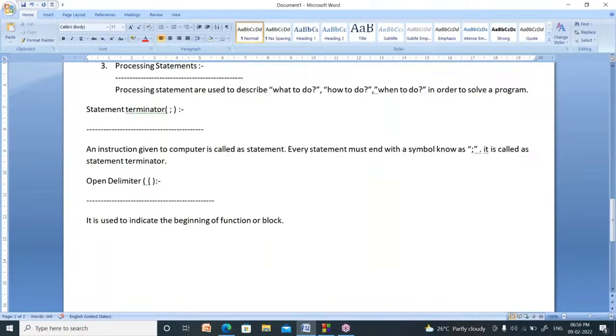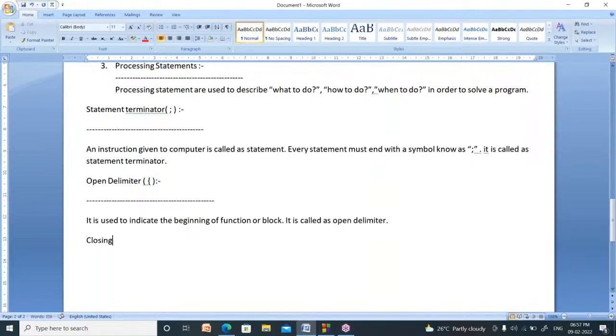Suppose if you know C language, you know while block, if block, switch block, structure block. So block is nothing but a group of statements. So how to indicate the function begins, how to indicate the block begins? By using this symbol. It is called open delimiter.